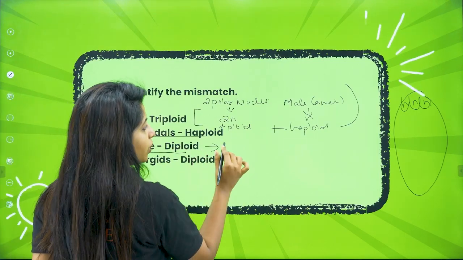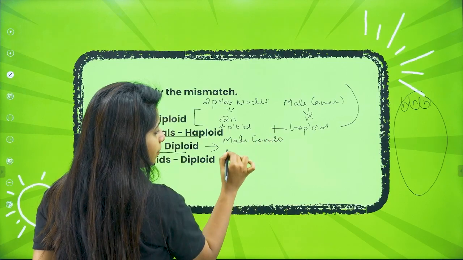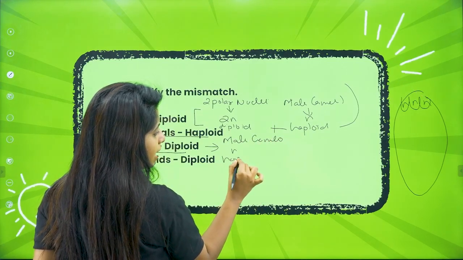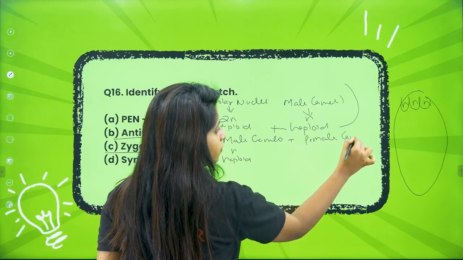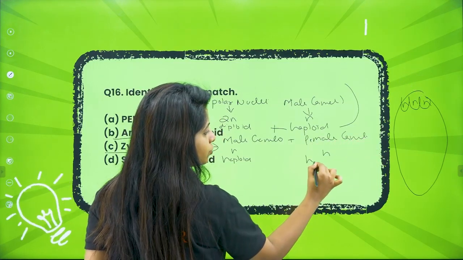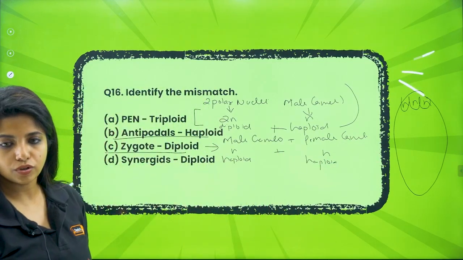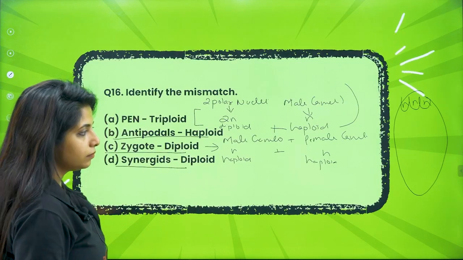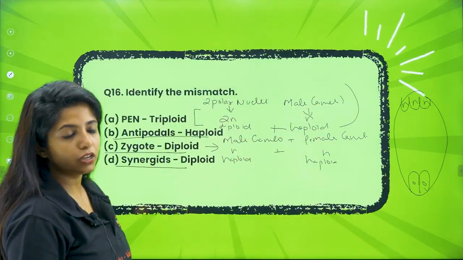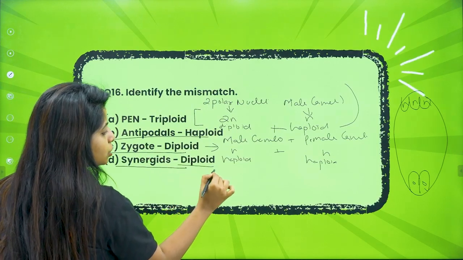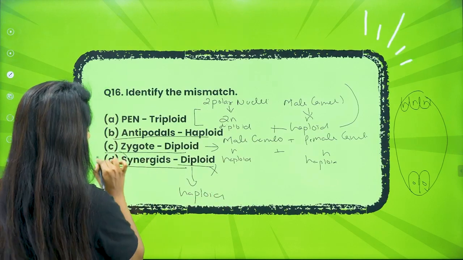Let's see. Zygote is formed of the male gamete. Male gamete has a haploid number of chromosomes, and it is formed with the female gamete. The female gamete again has a haploid number of chromosomes, so N plus N you get diploid, 2N number of chromosomes. Now synergids. Synergid, my dear children, again all of them are haploid in nature, but over here it is mentioned as diploid. So this would be wrong, because this should be haploid. So this is the mismatch that we have in D.